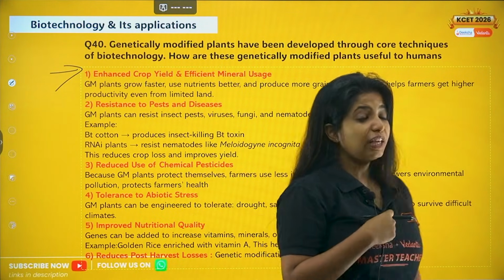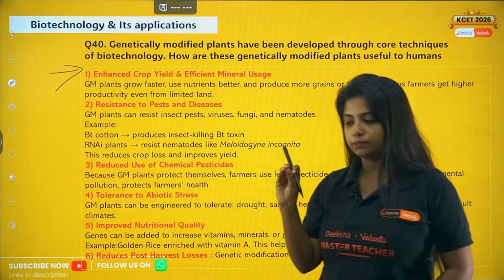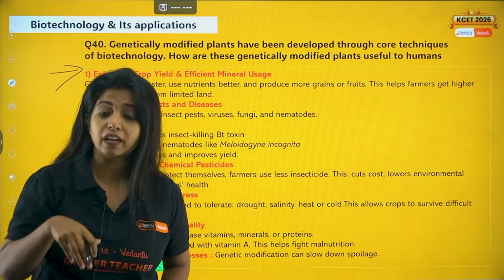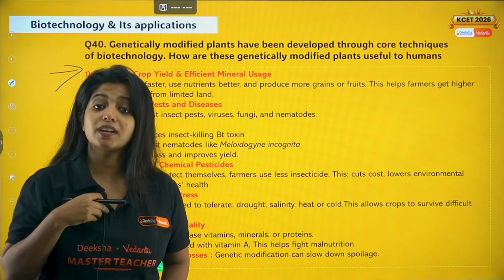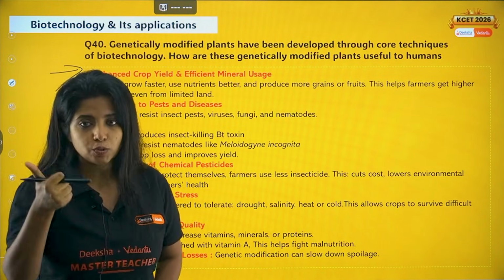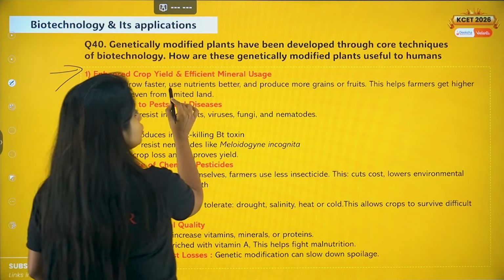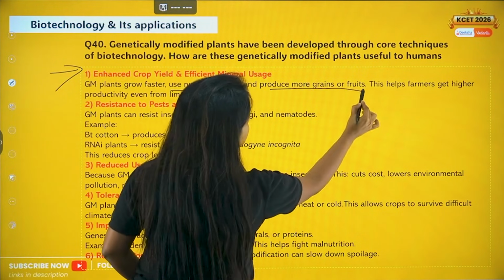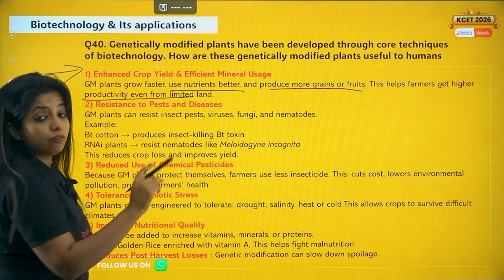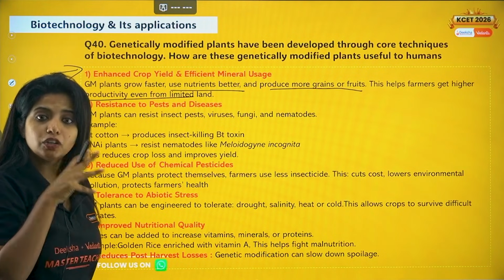That means even if I put a little amount of minerals in the soil, the plant will still be able to survive. Plants grow faster, use nutrients better and produce more grains or fruits. This helps farmers get higher productivity even from limited land and limited nutrients.